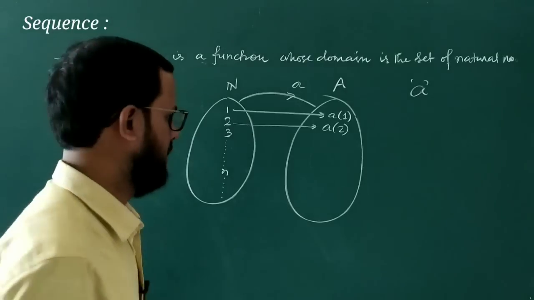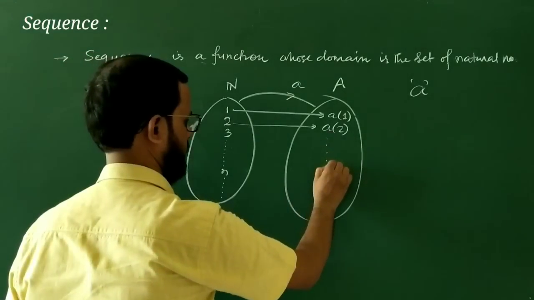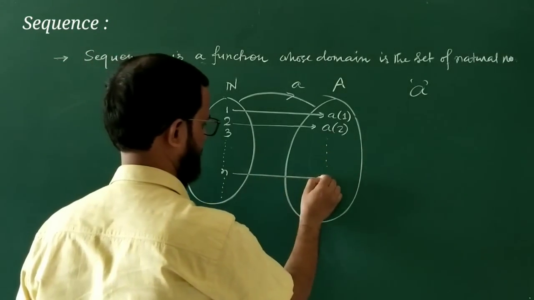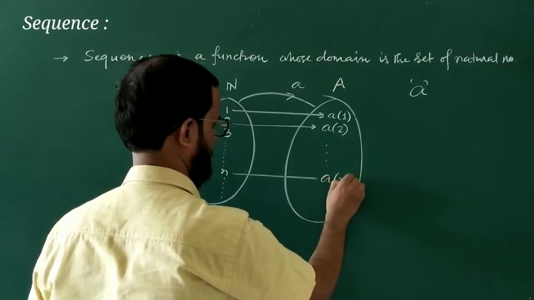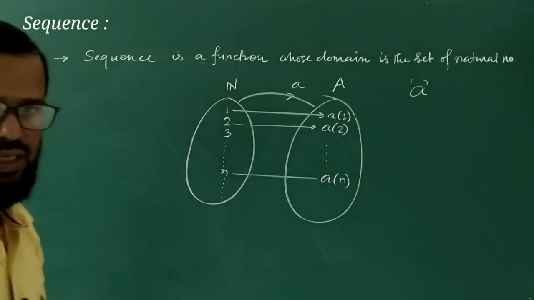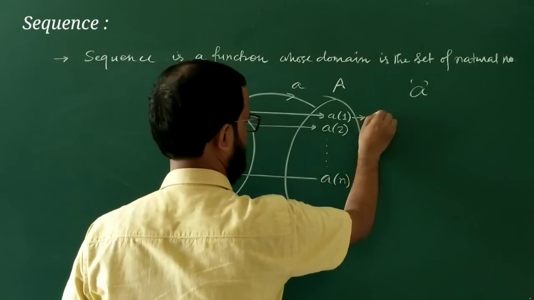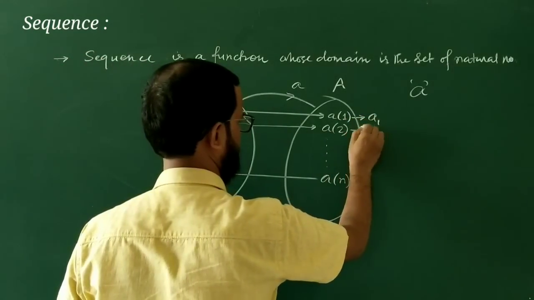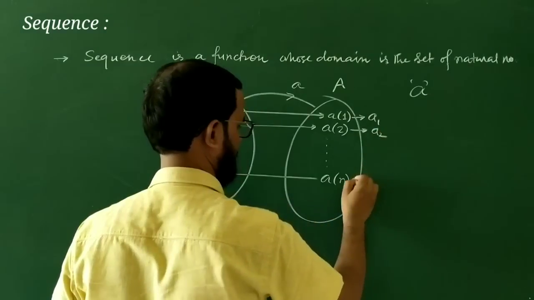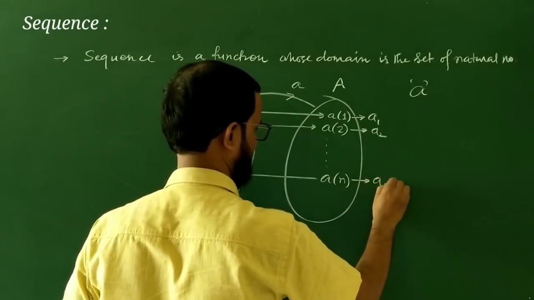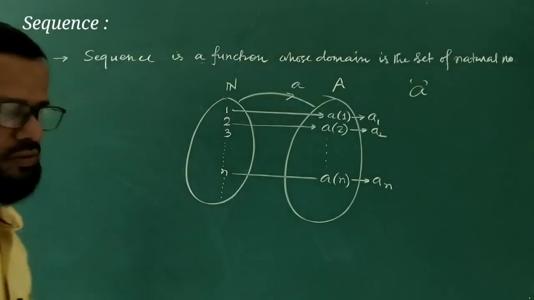Right? In this way, moving ahead, the image of n is an. And this particular a1 is denoted by A suffix 1, then A suffix 2, then A suffix n. Understood?